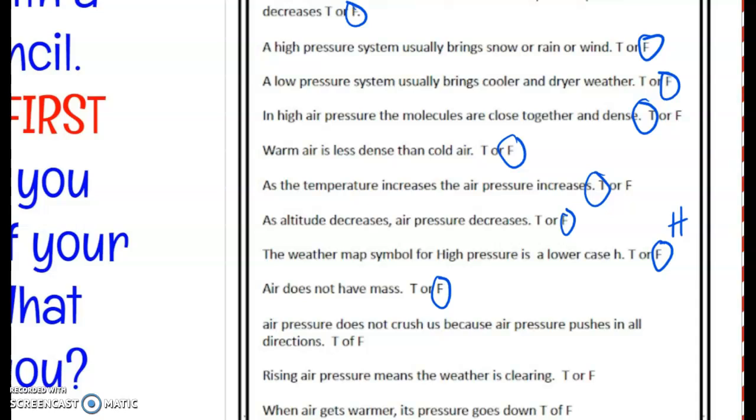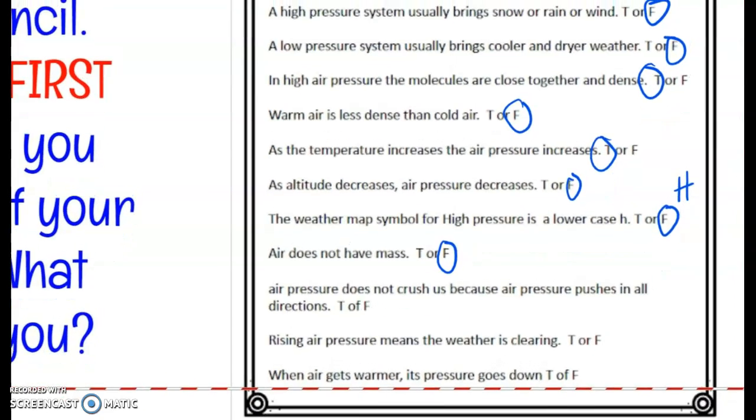Even if you think of blowing up a balloon, there's something in the balloon that's stretching that balloon out. So it's a thing. It's hard to see and feel, but it's there. And so we know that it has mass because it's actually a thing.